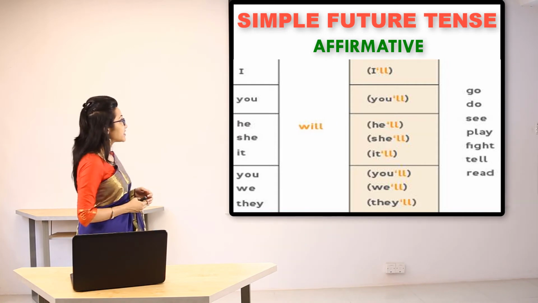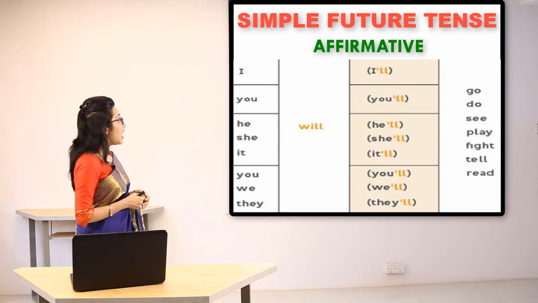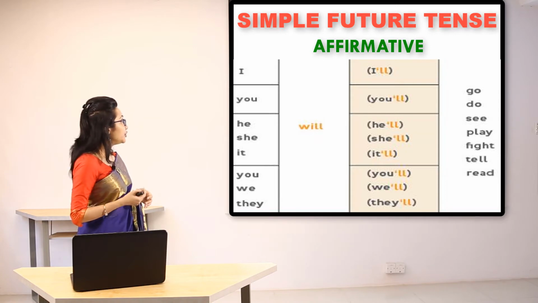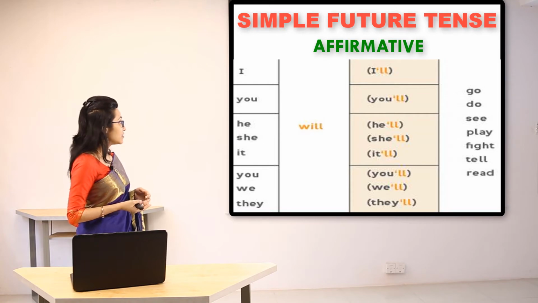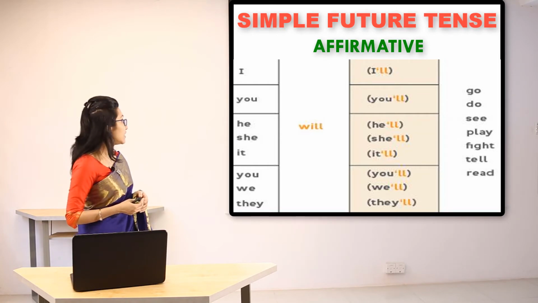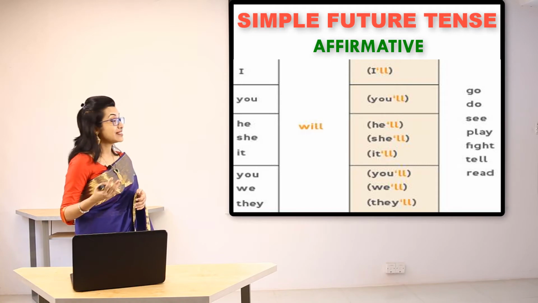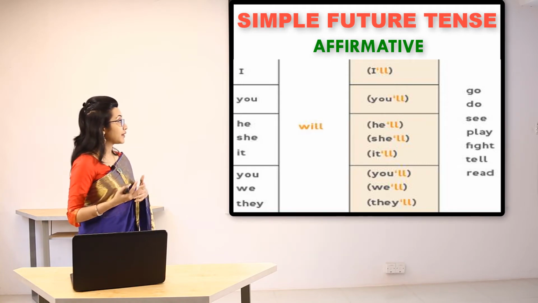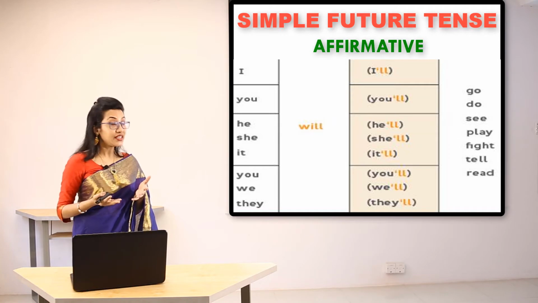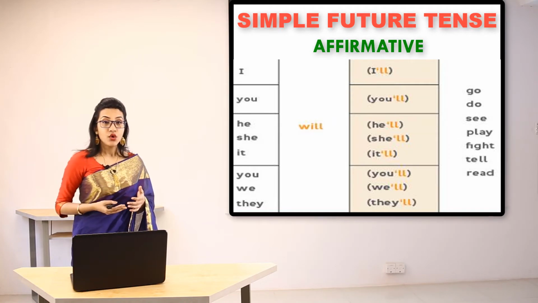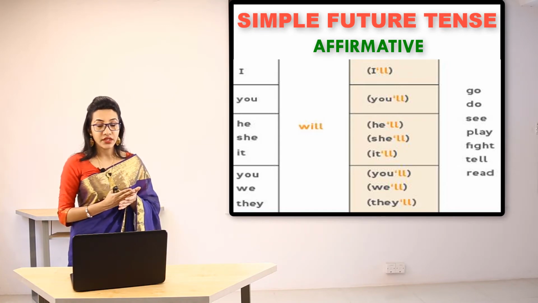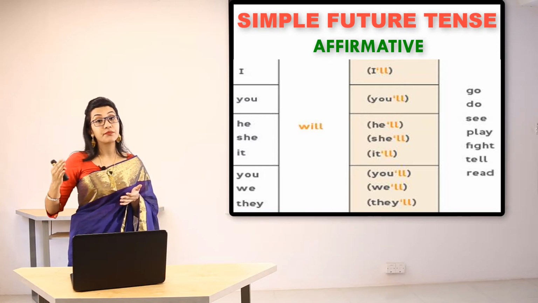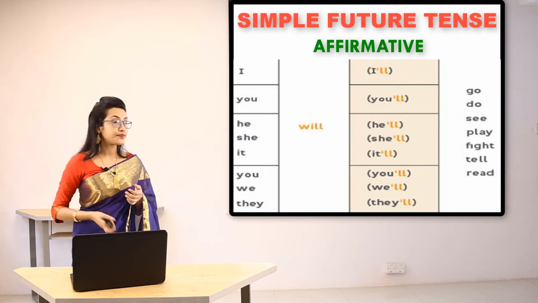So, in these cases, the sentences can be: I will go, you will do, he will see or she will see, it will read, you will play, we will fight, they will read. So basically what we are doing here is using the subject at the beginning, then we use will after that, and we use the present form of the verb after will.